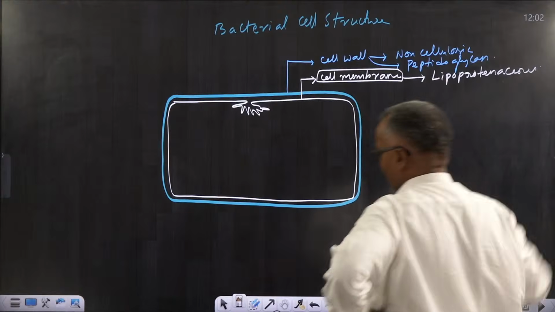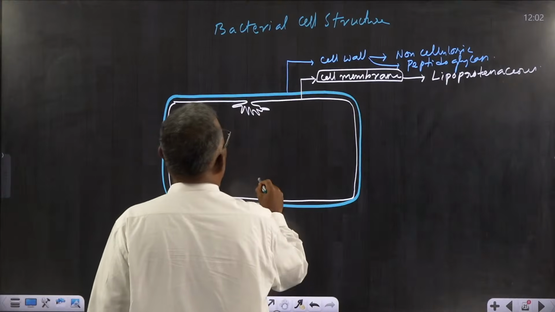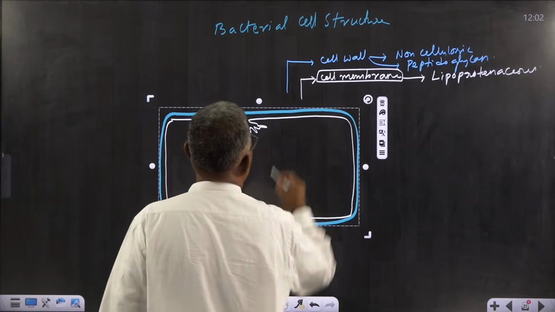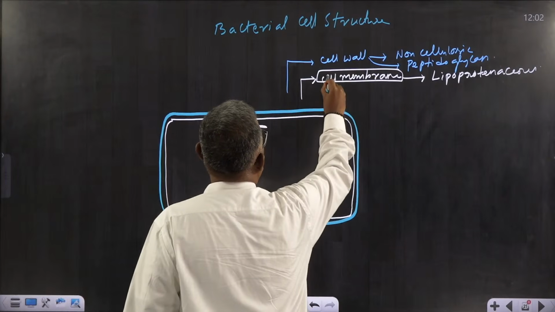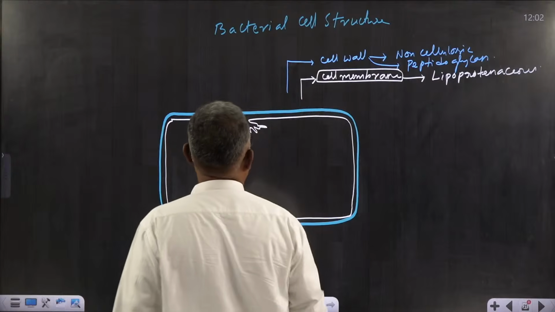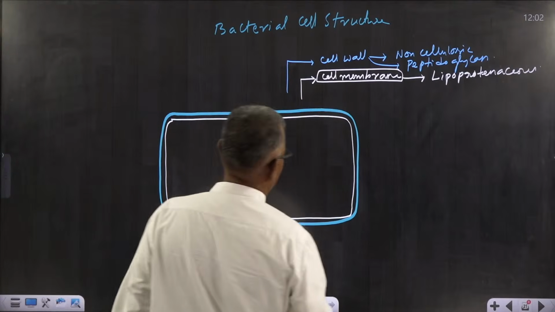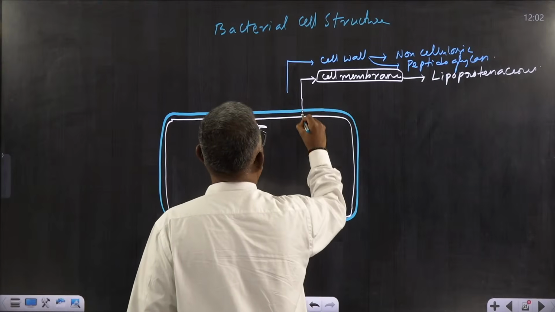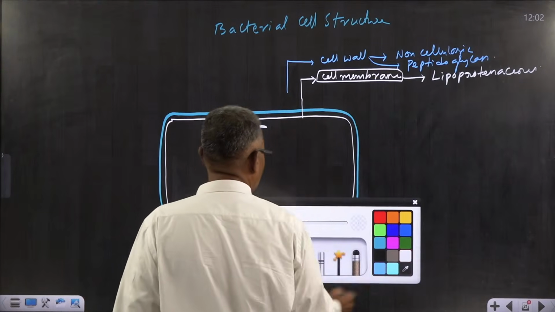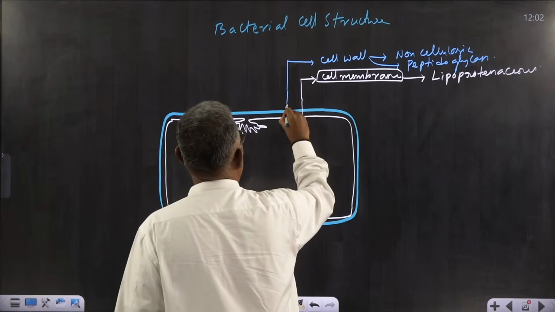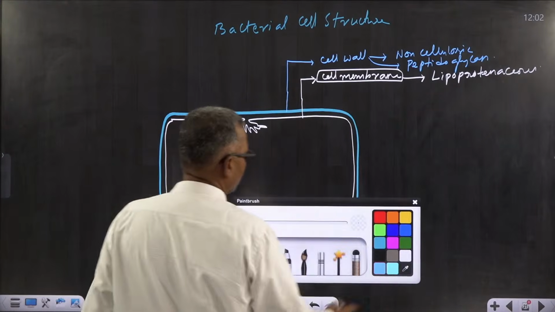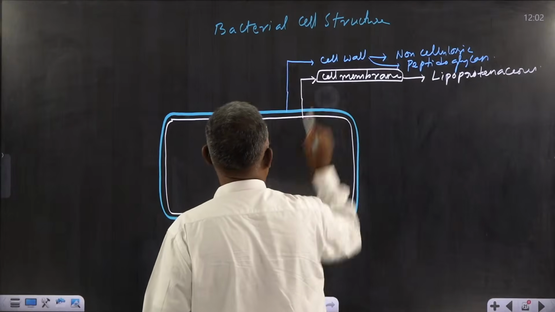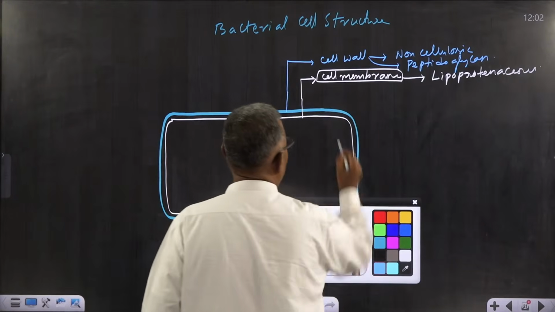That means it is made with lipids and proteins. Lipids and proteins. So that is the importance of this plasma membrane. That is why it is called lipoproteinaceous membrane. Understood?